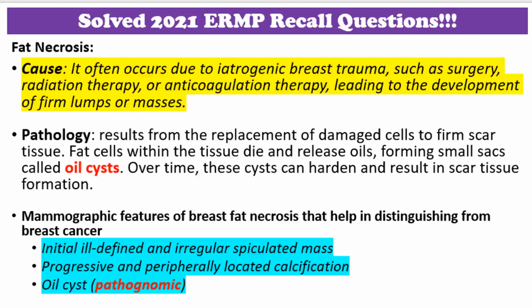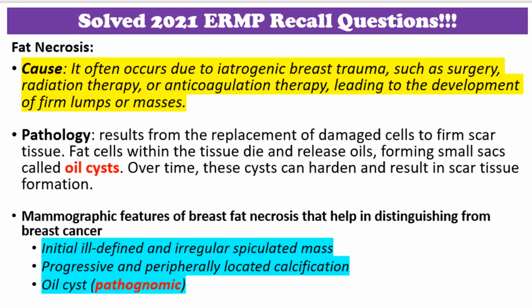The appearance of fat necrosis on mammogram is in concordance with the stage of evolution of fat necrosis and ranges from focal asymmetries, architectural distortions, mass-forming solid lesions, cystic lesions, oil cysts, and calcifications. Initially, it may appear as an ill-defined and irregular spiculated mass-like area. Associated calcifications can be present, mimicking those seen in more malignant conditions like ductal carcinoma in situ. Over time, fat necrosis can change, leading to progressive calcification. As a result, comparison with previous imaging is essential.